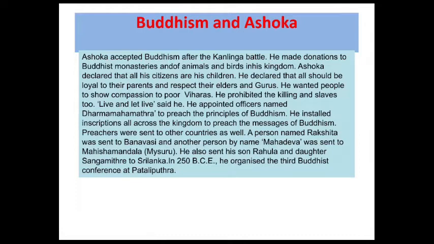A person named Rakshita was sent to Banavasi, and another person named Mahadeva was sent to Mahishamandala, the Mysore region. He also sent his son Mahendra and daughter Sanghamitra to Sri Lanka in 250 before Christ.